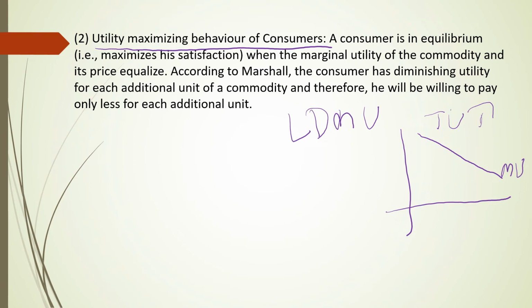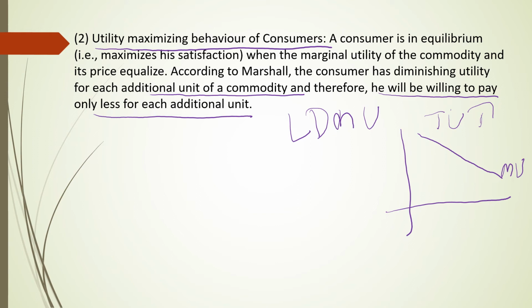As the consumer tries to consume more and more units of a commodity, the utility from each additional unit will decrease. When it diminishes, the consumer will be ready to pay less for each additional unit.